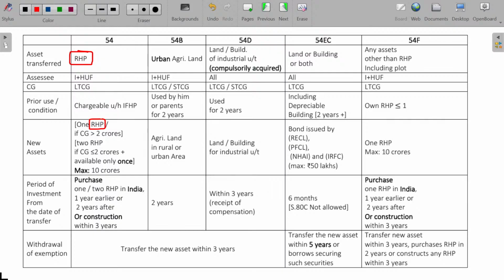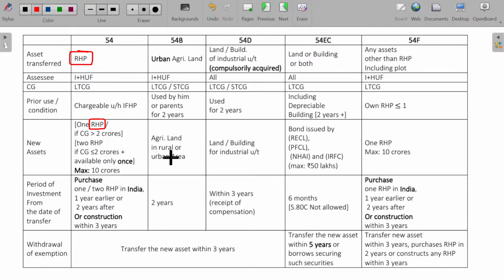Hope you'll be now able to understand. If your capital gain is less than or equal to 2 crores, you can purchase 2 house properties within the same limit. If your amount is more than 2 crores, your new house asset purchase should be restricted to only one. You can go for any size building also, no problem. Clear? Hope now you'll be able to understand, 1 and 1 is over.